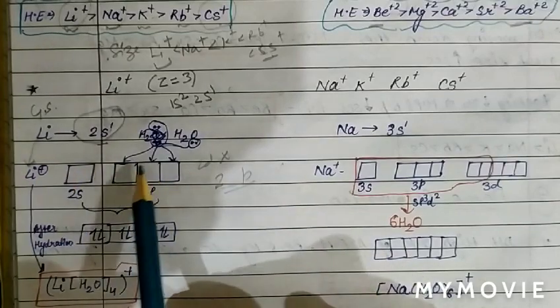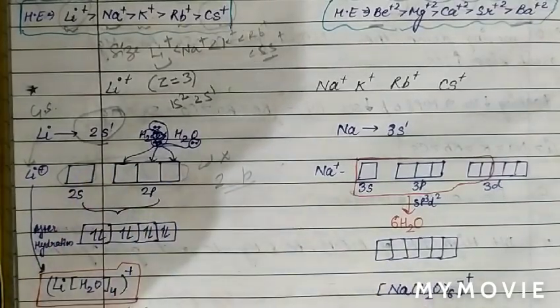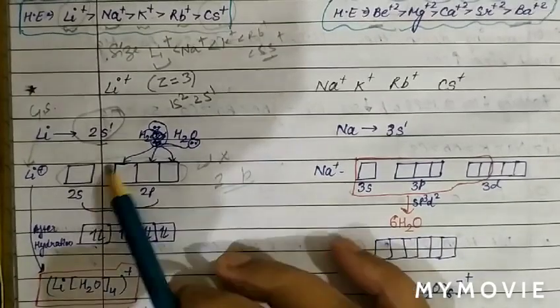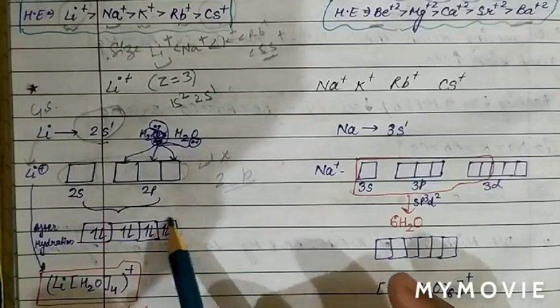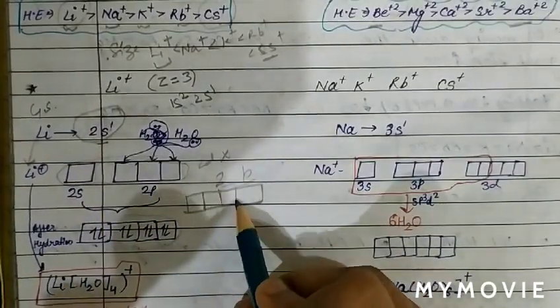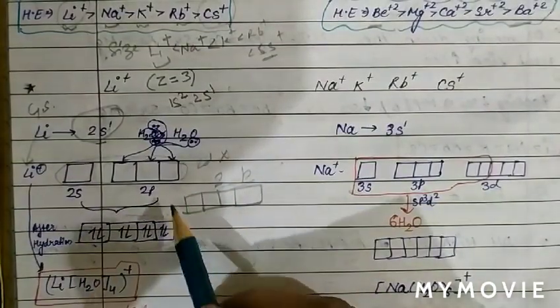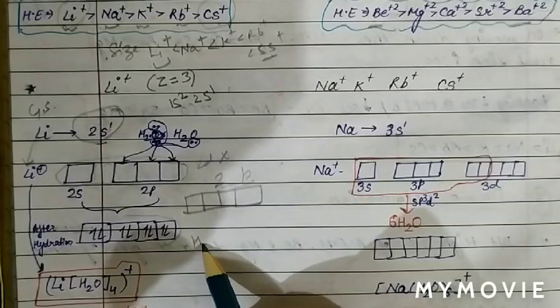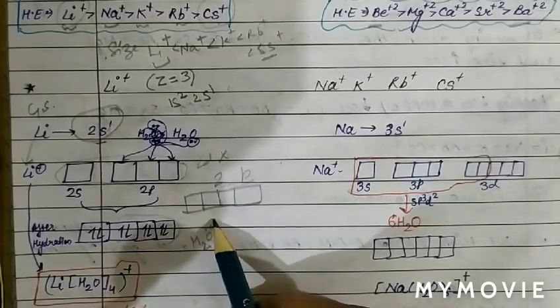Now we can see that these orbitals will intermix and form 4 hybrid orbitals. Now we have 4 hybrid orbitals that are vacant. When these orbitals undergo hybridization, they form 4 orbitals. Now we can see that water acts as a ligand because water has an electron pair.